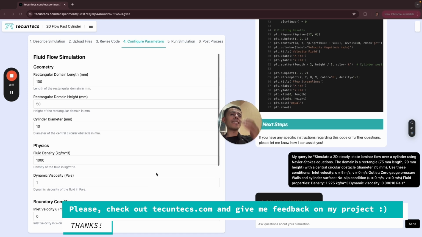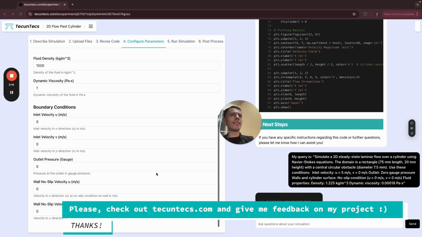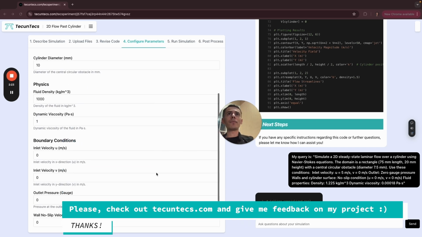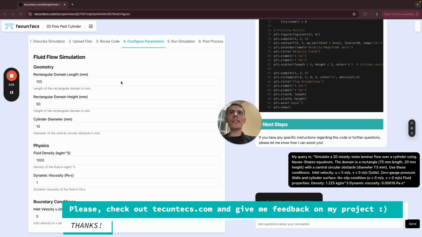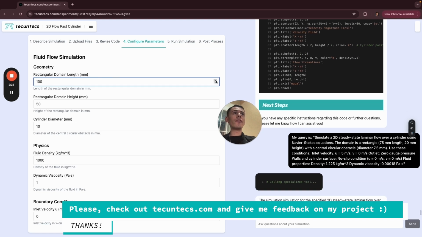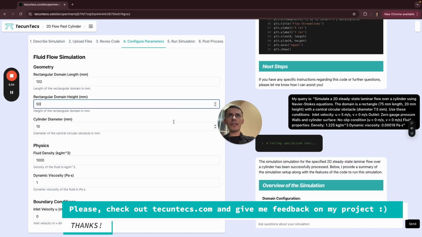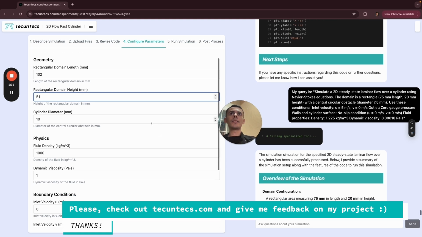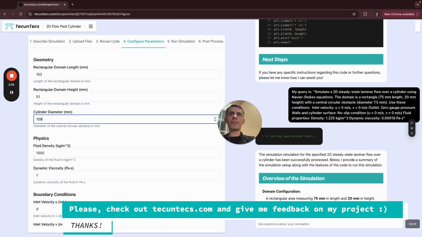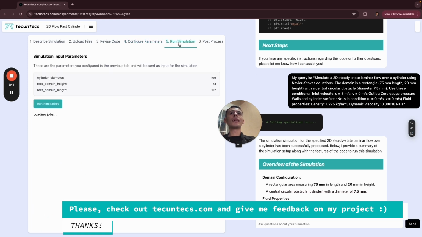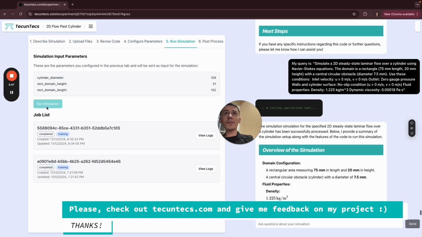Right now, these parameters are similar to what I had before because it's the same query, but they don't have to be similar. If I ask for a simulation about quantum mechanics, these parameters are going to be completely different and generated on the fly, which is pretty cool. I can modify some of them a little bit, as you can see here. I can do all of that. Then I can run the simulation.